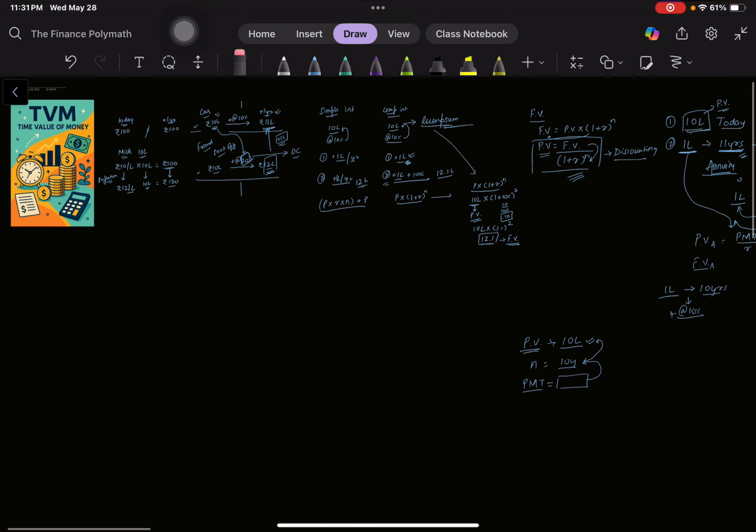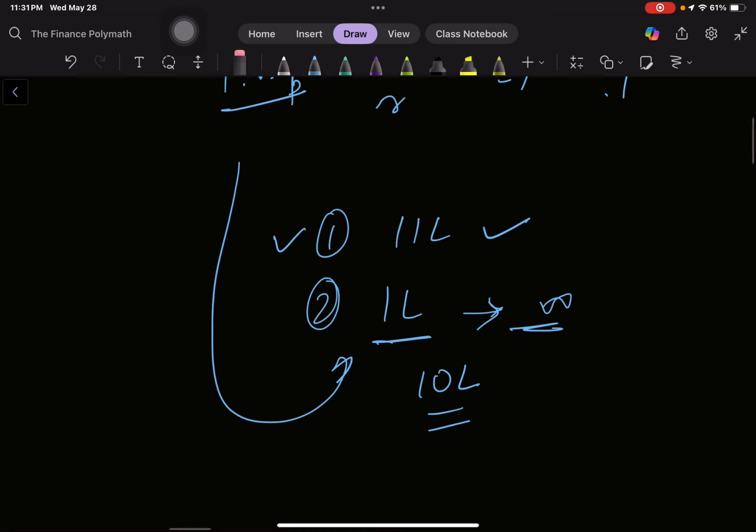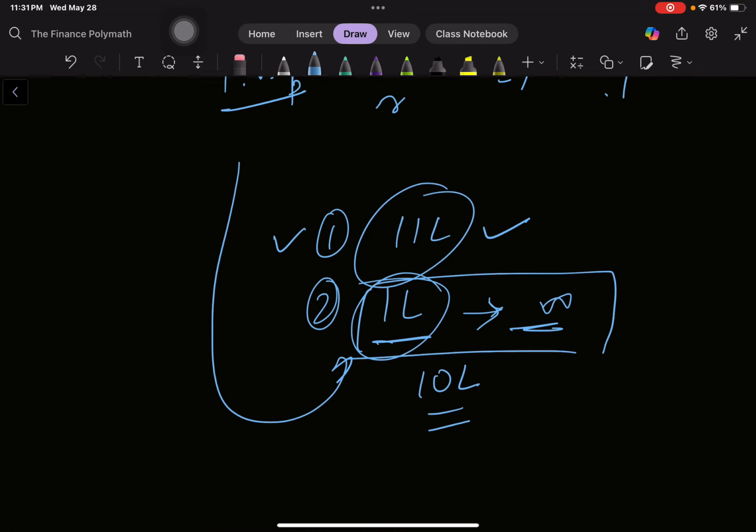So this is how you can use the principles of time value of money in making smart money decisions, finding out where the better investment opportunity is. Sometimes an option looks like a much better opportunity, but the 1 lakh rupees that you're getting today and the 1 lakh rupees that you're getting after 1 year differ in value, so it's not the same 1 lakh rupees that you have in hand. This is why confusion comes to mind, and these are the formulas that actually help us make better financial and smart monetary decisions.